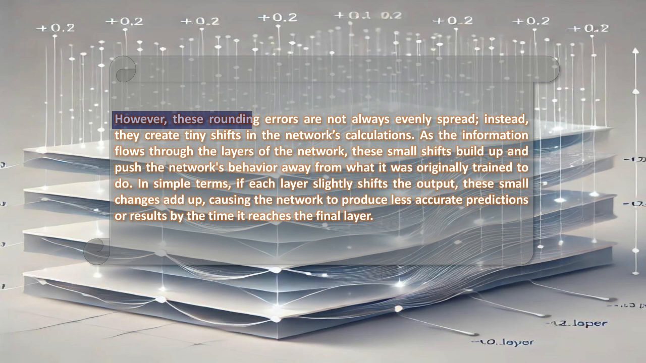However, these rounding errors are not always evenly spread. Instead, they create tiny shifts in the network's calculations. As the information flows through the layers of the network, these small shifts build up and push the network's behavior away from what it was originally trained to do. In simple terms, if each layer slightly shifts the output, these small changes add up, causing the network to produce less accurate predictions or results by the time it reaches the final layer.